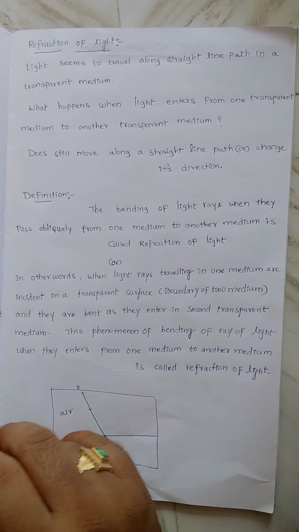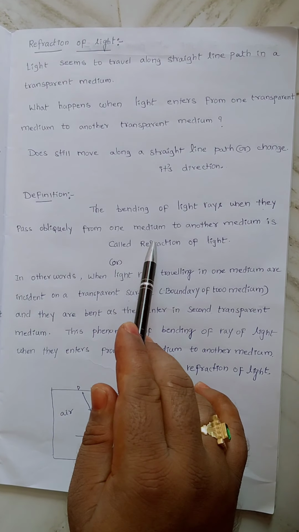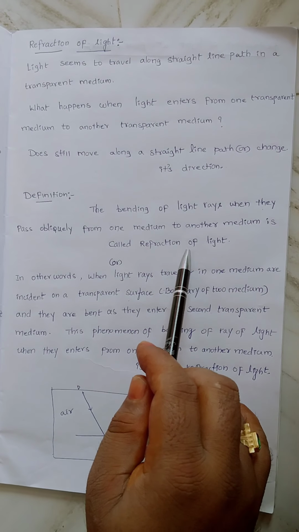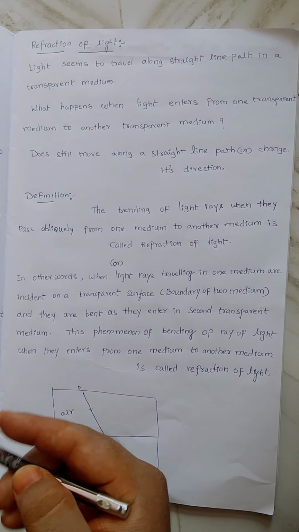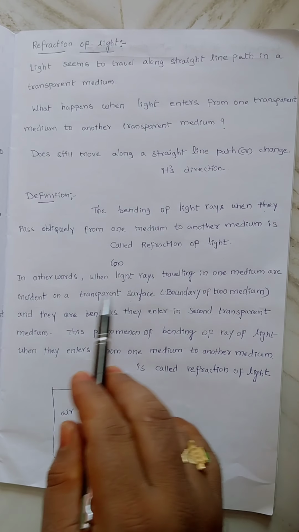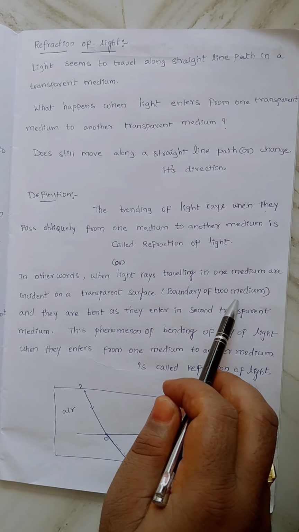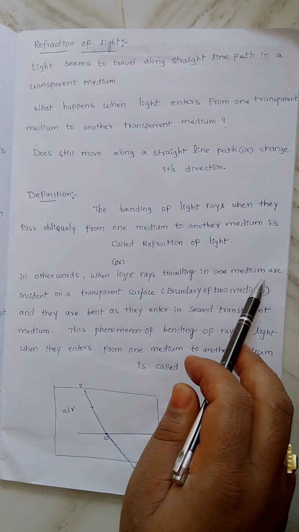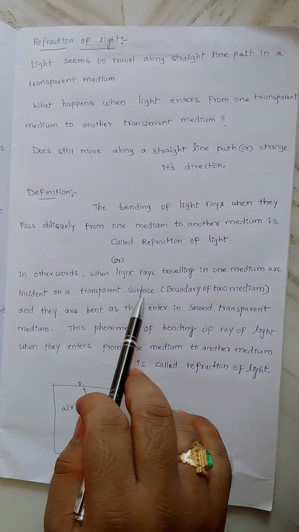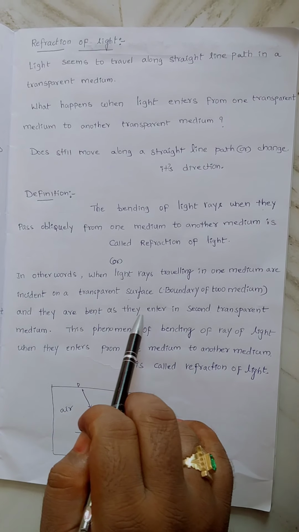What is the definition? The bending of light rays when they pass obliquely from one medium to another medium is called refraction of light. In other words, when a light ray traveling in one medium is incident on a transparent surface, which is the boundary of two media, it is bent as it enters the second medium.